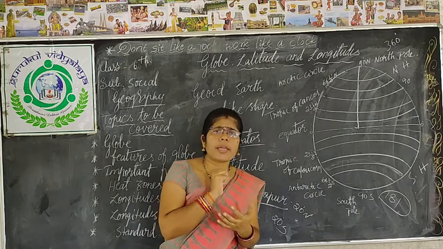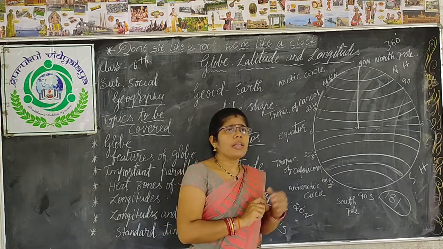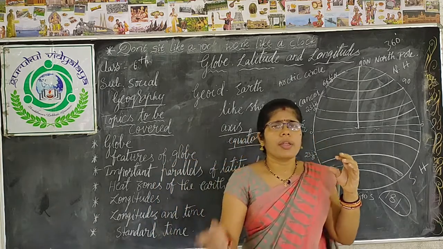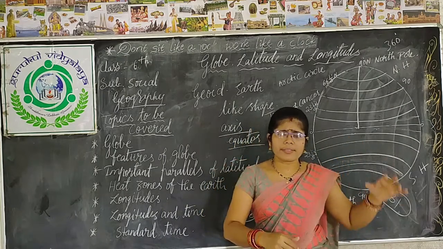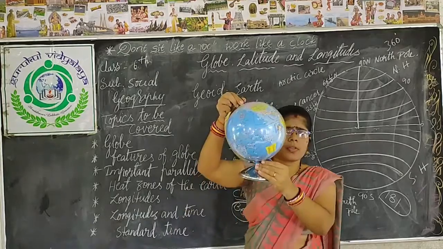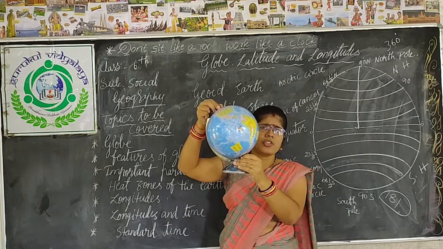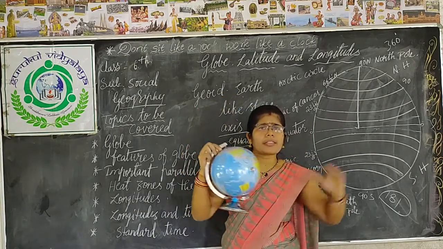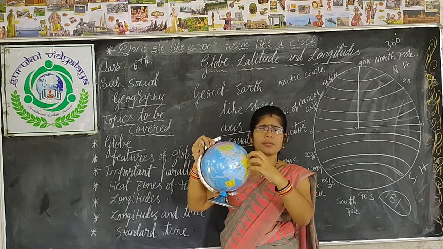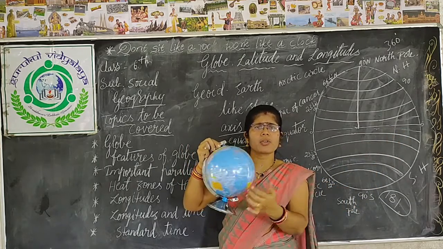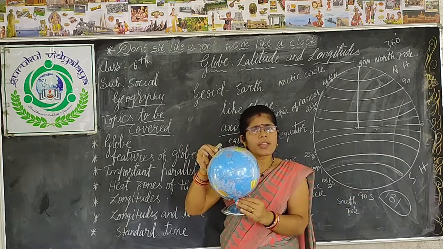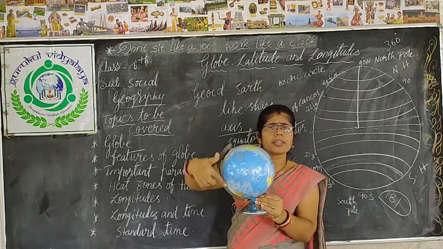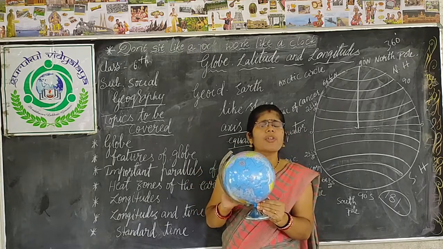Now, what are the heat zones? As we know, the earth moves around the sun, and you have seen the shape of the earth, a geoid. When the sun falls on the earth, along with the earth's rotation, do you think all parts of the earth get an equal amount of sunlight?